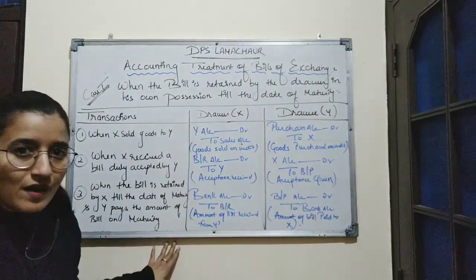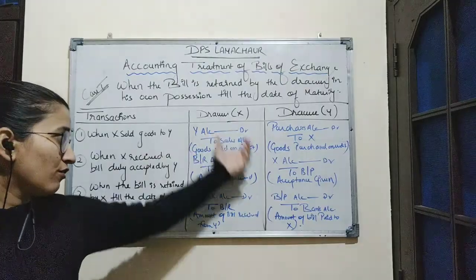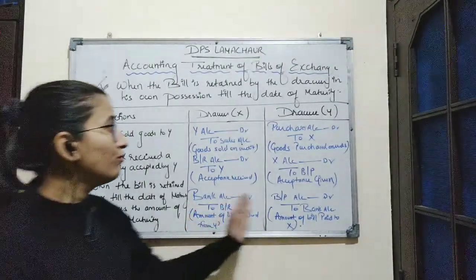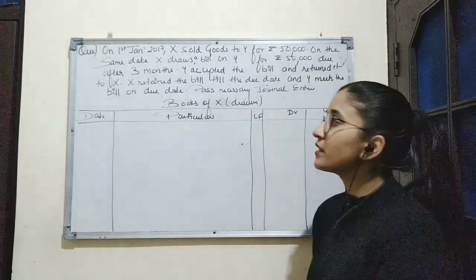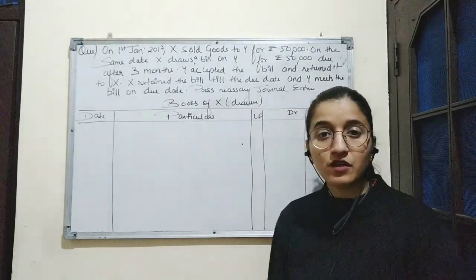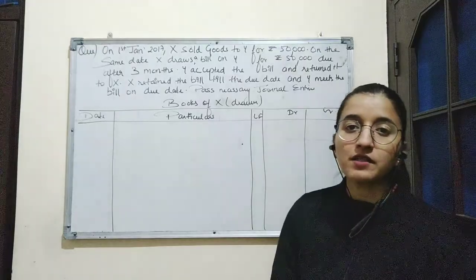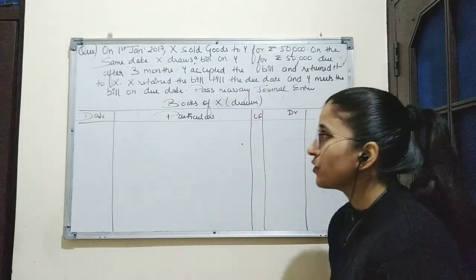So these are the transactions, the entry of which is recorded in the books of both the parties. Now here is the practical question based on the first case of accounting treatment of bills of exchange, where the bill is retained by the drawer till the date of maturity.